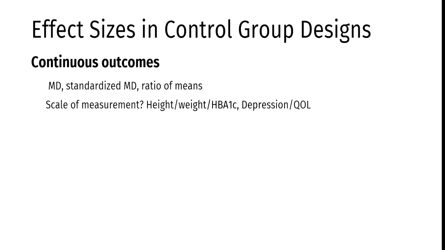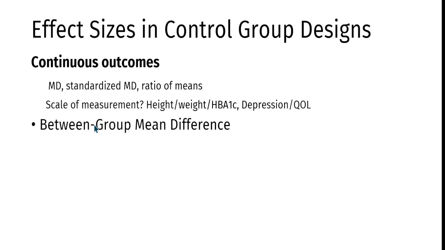Another example is quality of life. Quality of life may be measured with SF-36 or SF-8 or SF-12. There are many different quality of life measures. All of them aim to measure quality of life, but the scale of measurement is different. In that case, you again need to use standardized mean difference. You need to standardize them before pooling them.